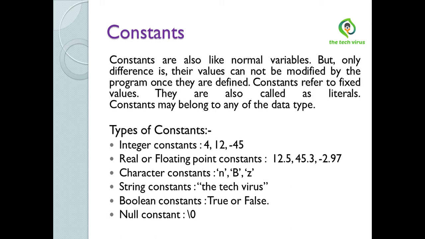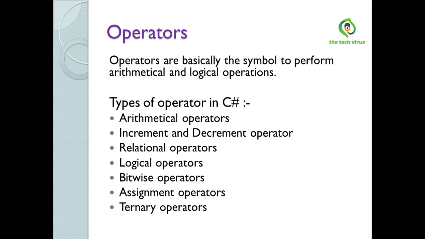Now see operators. Operators are basically symbols to perform arithmetic or logical operations. Types of operators in C# are arithmetical operators, increment and decrement operators, relational operators, logical operators, bitwise operators, assignment operators, and ternary operator.